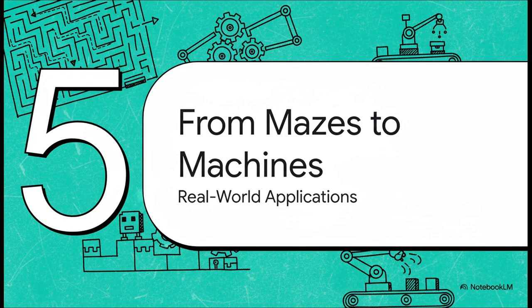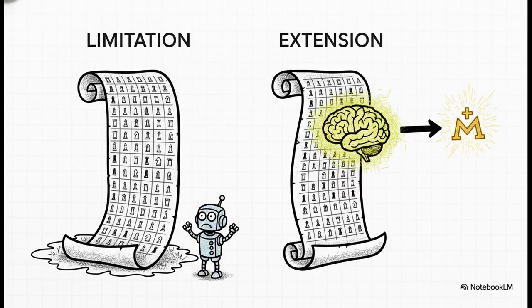This maze example might seem a little simple, but the logic behind it is incredibly powerful. The exact same principles of states, actions, and rewards can be applied to much more complex problems in the real world. Of course, basic Q learning has its limits. I mean, for a game like chess, the cheat sheet would have to be so mind-bogglingly huge you could never store it. That's why modern AI uses extensions like deep Q learning, which actually replaces that giant table with a smart neural network that can just approximate the scores. This lets it tackle enormous problems.